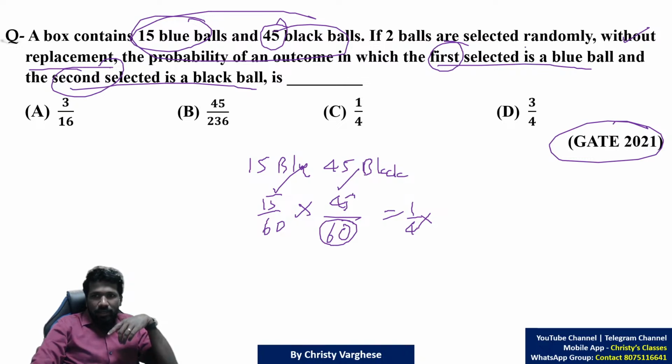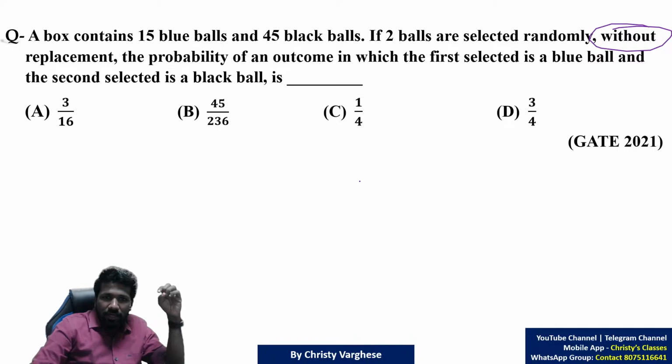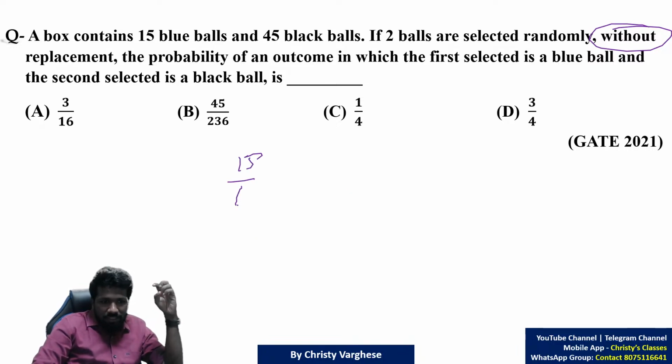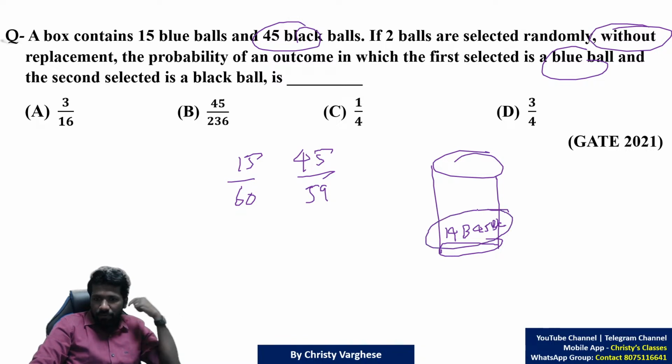So 1 second. Without replacement, I made a mistake here. I misunderstood it as with replacement. Without replacement means the ball that you have taken is missing in the bag. 15 out of 60 first, that is correct, the blue ball probability. But the black ball probability is not 45 by 60, it will be 45 by 59. Because after you take one ball, that ball is missing in the bag. That means after taking 1 ball, it is not 15 blue and 45 black, it will be 14 blue balls and 45 black balls. That is total 59 balls. Out of that, the chance of getting black is only 45. So 45 by 59, not 60.